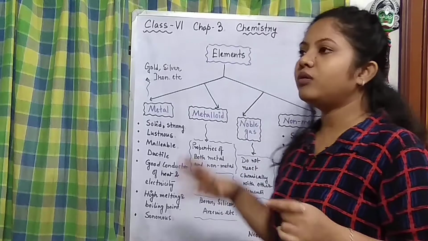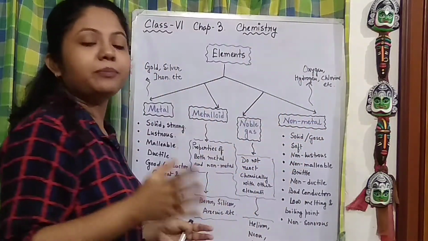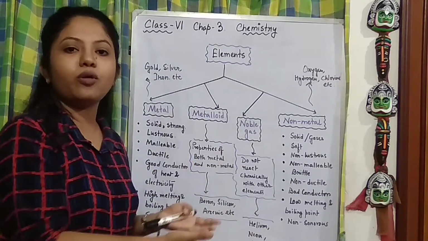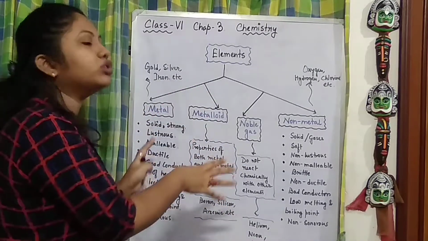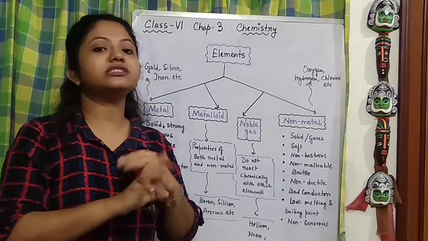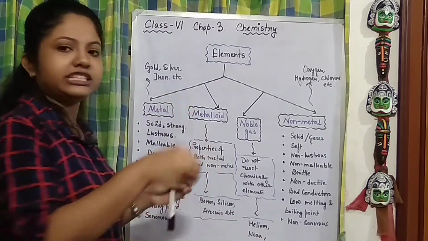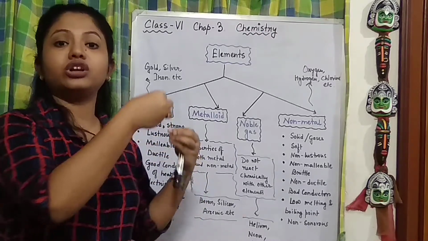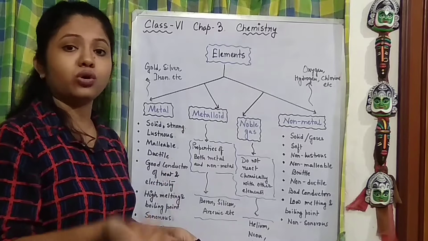Alright, now when we talk about the non-metals, you have to keep in mind they are exactly opposite to the metals in general, because in both of these cases exceptions exist. There are some exceptions which are not lustrous. Some metals are not lustrous, like sodium.